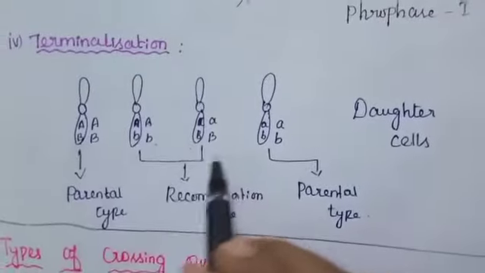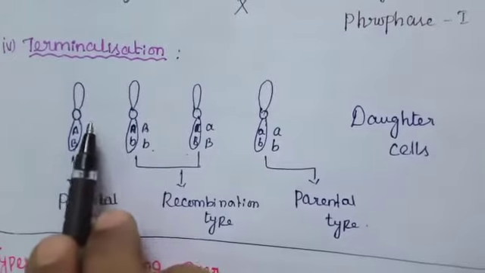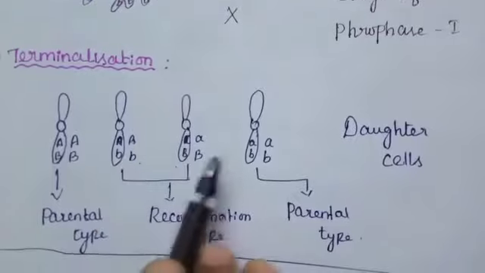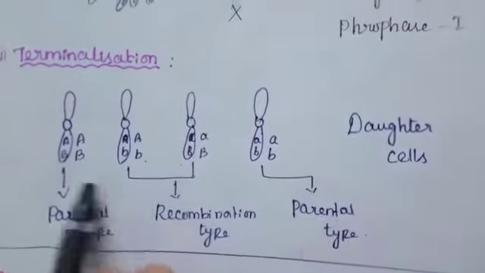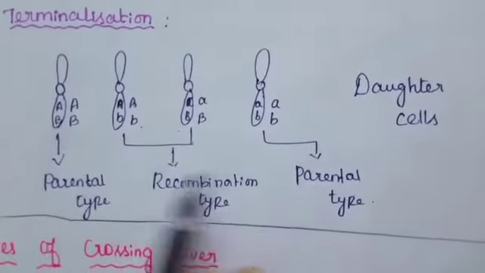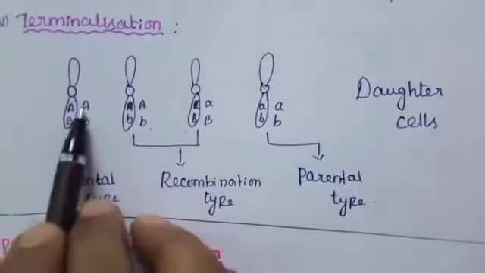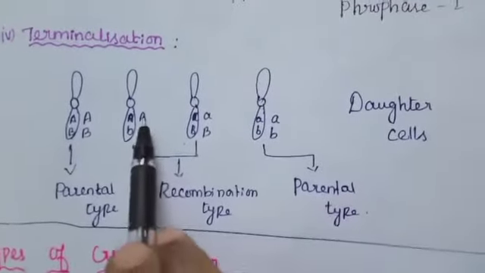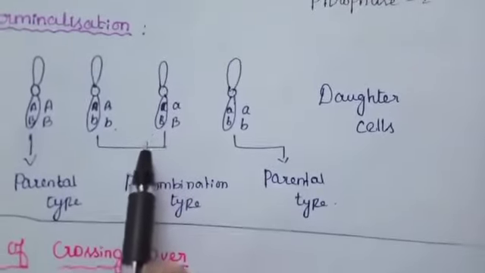After the crossing over, chiasmata start to move towards the terminal end of the chromatids. So here terminalization is occurring, and the homologous chromosomes separate. Here 4 daughter cells are formed. Capital A, capital B is a parental type, and small a, small b is a parental type. Capital A, small b and small a, capital B, these two in between are the recombination type.